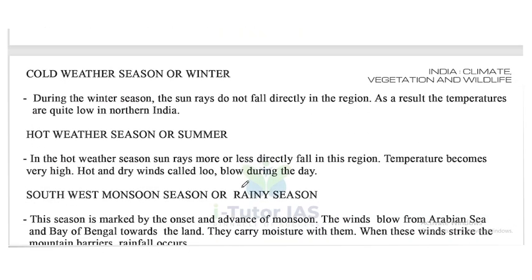Now look at the first one, cold weather season or winter. During the winter season, the sun rays do not fall directly in the region. As a result, the temperatures are quite low in northern India. So during the winter season, the sun rays do not fall directly in the region, and as a result, the temperatures are very low in that area. So that's called the cold weather season or winter season. It's from December, January and February.